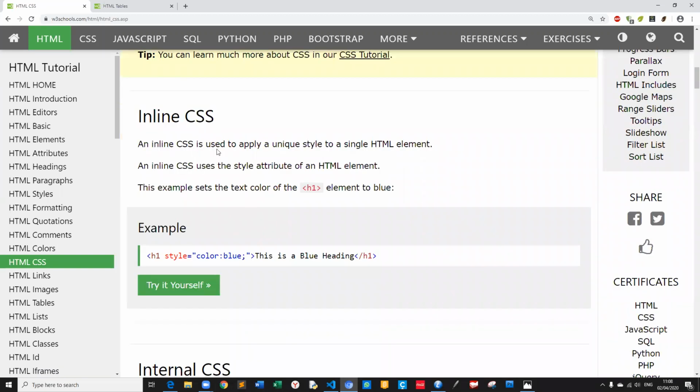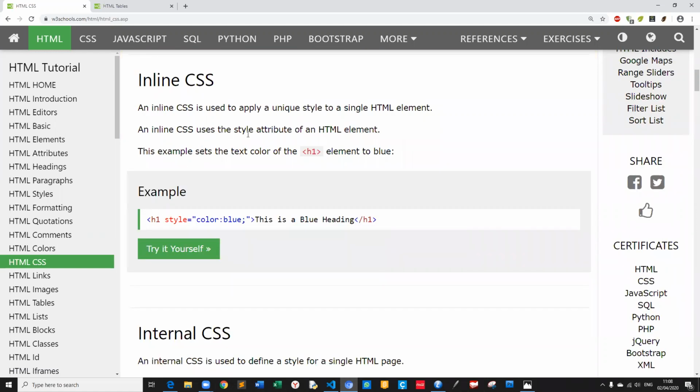Inline CSS is used to apply a unique style to a single HTML element. Inline CSS uses the style attribute of an HTML element. This example sets the text color of the heading 1 element to blue. Look, this is the inline. If you change the style color to blue in this H1, when you continue to another heading 1, it will not work, because this is only for this line. That's why this is an inline CSS.